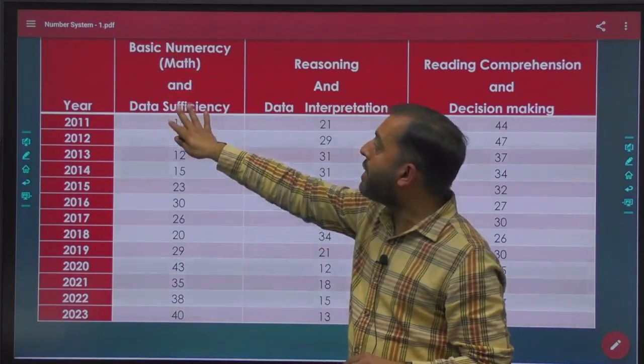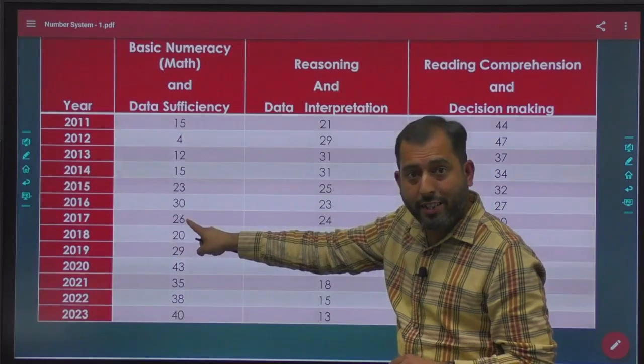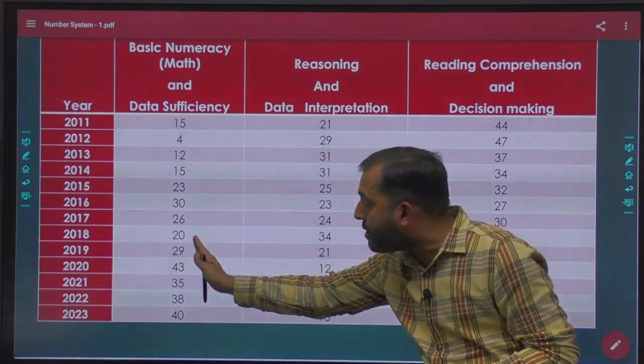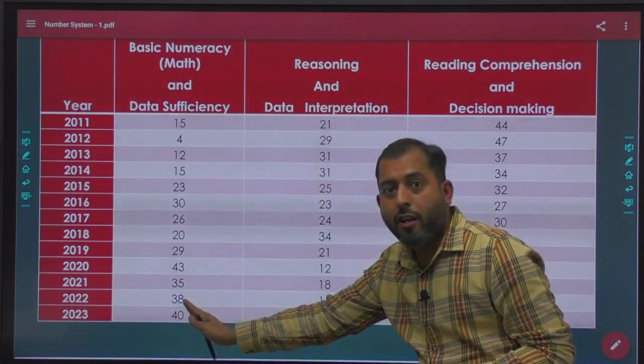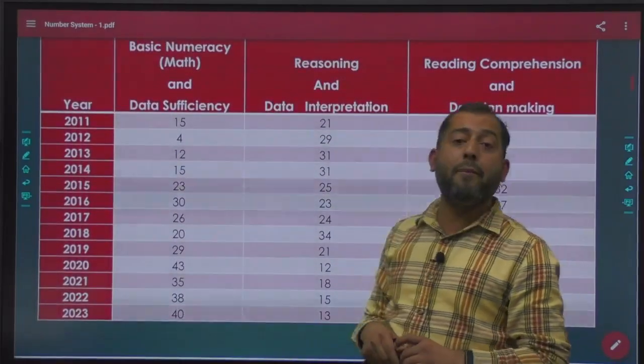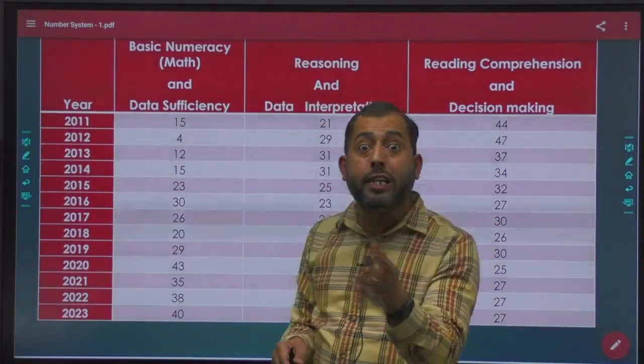Basic numeracy and data sufficiency: there were 26 questions in 2017, then 20 problems in 2018, and then you can see the increase. The examiner is more interested in problems from aptitude and in problems of data sufficiency.